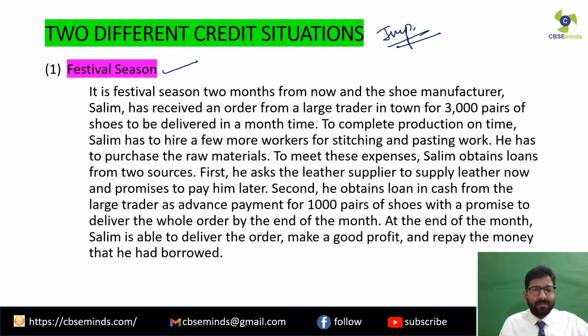It is festival season 2 months from now, and the shoe manufacturer Salim has received an order from a large trader in town for 3,000 pairs of shoes. Clear? So the festival is going to come 2 months from now, and a particular shoe manufacturer whose name is Salim has received a very huge order from a very big trader in town for 3,000 pairs of shoes. And it has to be delivered within 1 month, in a month's time.